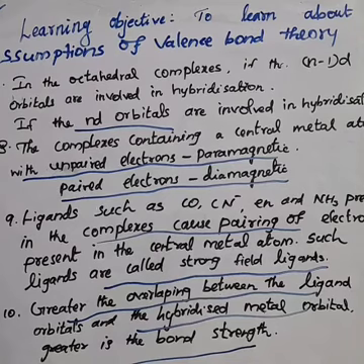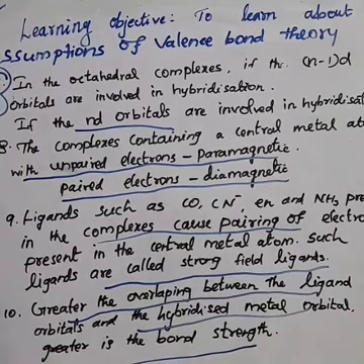Okay. Next, the seventh point is a very important point for the 2-mark question. In an octahedral complex, if (n-1)d orbitals are involved in hybridization, we call it an inner orbital complex. Otherwise called a low spin complex, otherwise called a spin paired complex. If the hybridization involves nd orbitals, we call it an outer orbital complex, high spin or spin free complex. Okay.